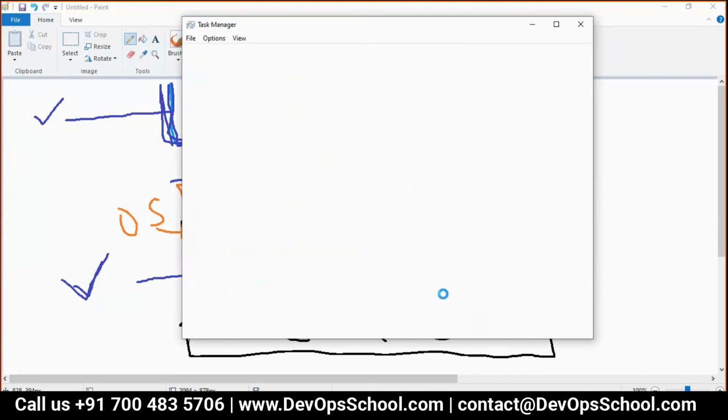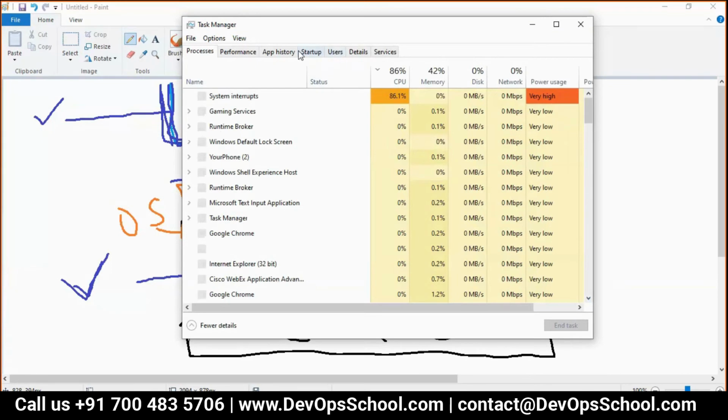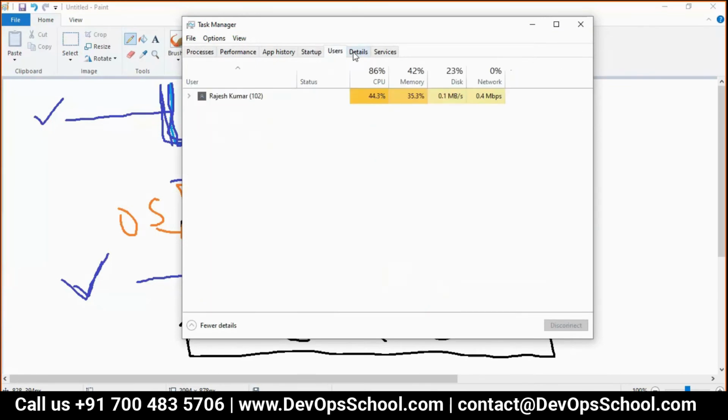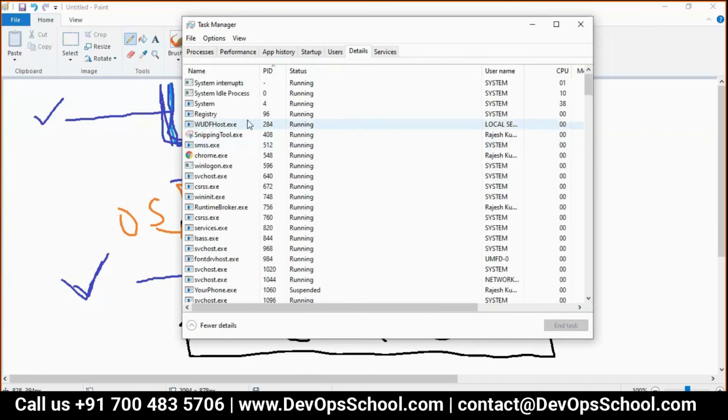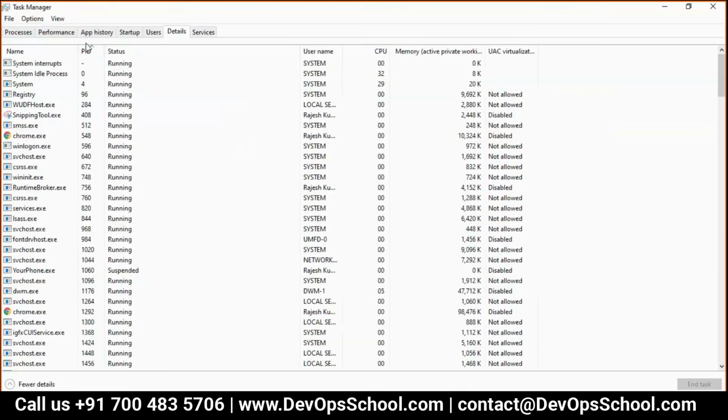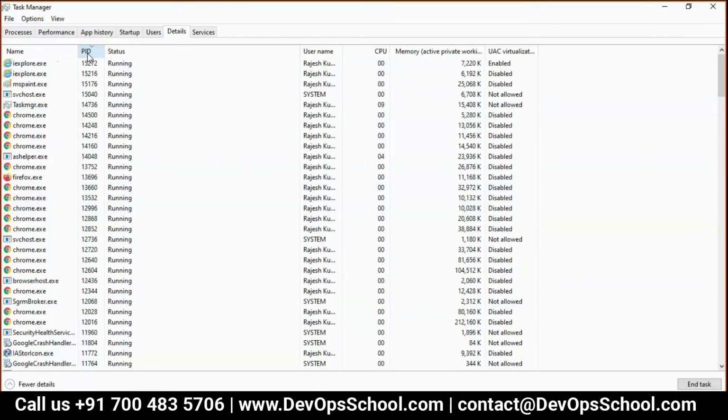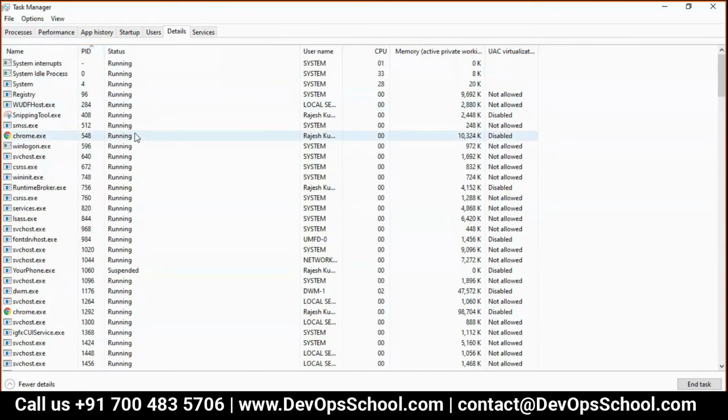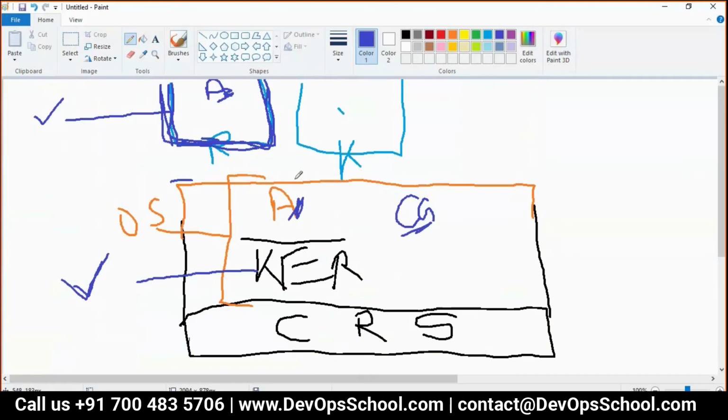So in the system, in Windows also it is the same thing. Look at this. This is a PID column, and here is CPU allocation, memory allocation. Because cgroups decide and allocate the RAM and CPU or network or whatever it is as per the PID, process ID.